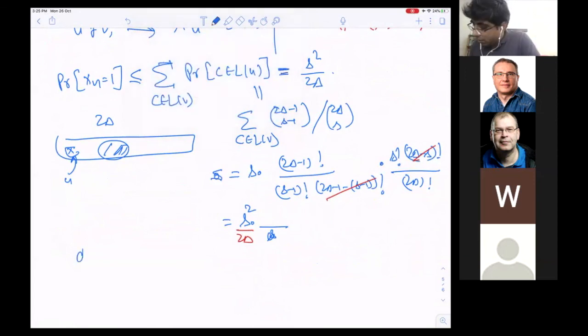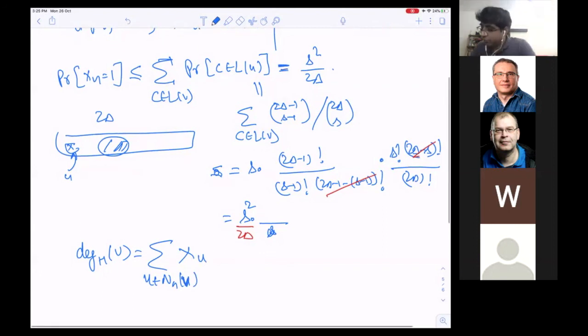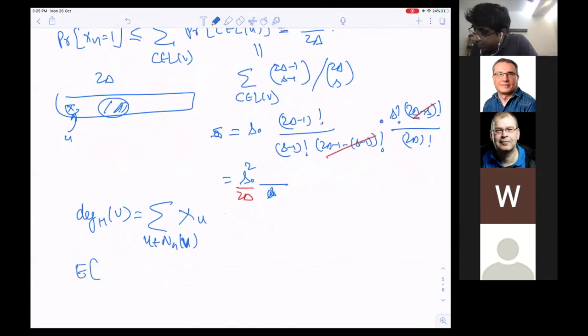Okay. Now, I'm just giving you the idea for the proof. So what is the degree of H in V? It's basically this summation of this random variable XU, U in the neighborhood of V in G. Now, what is the expected degree of V in H?